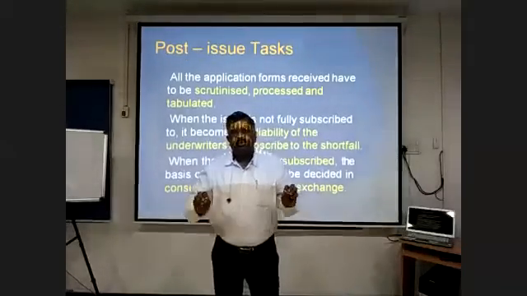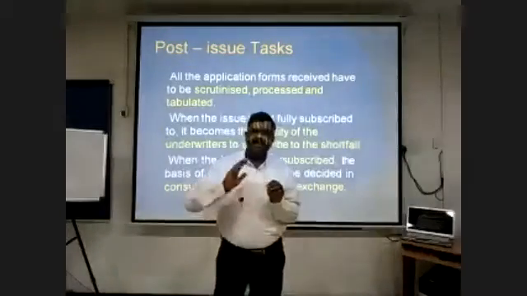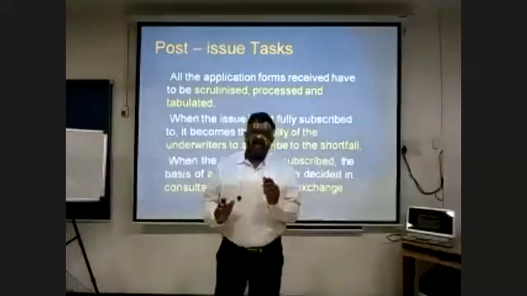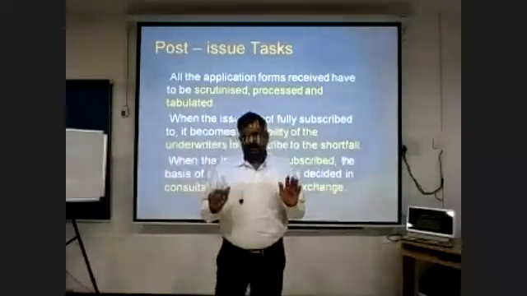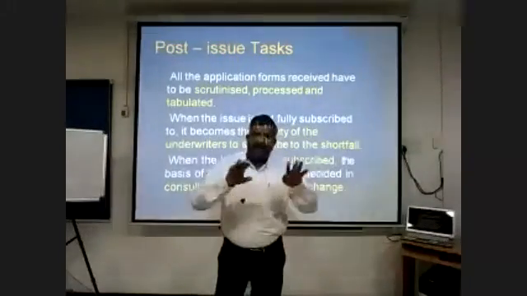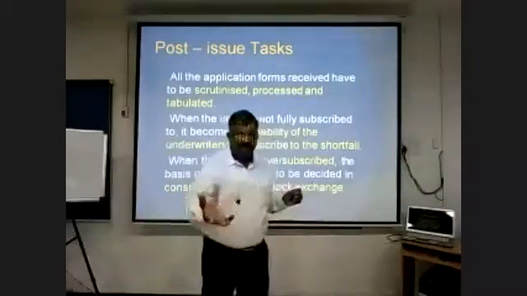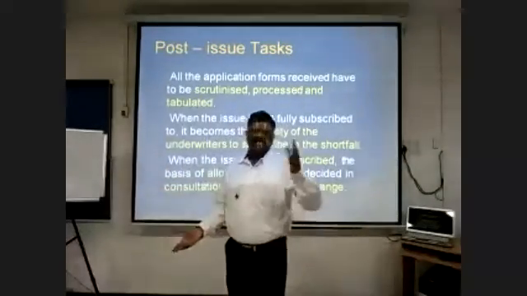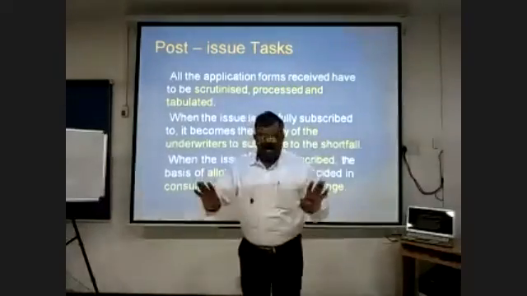From here our portion starts today, the buying and selling of securities. For example, once the IPO process is completed and all the applicants have been allotted shares as per their application, somebody has been allotted 100, somebody 500, somebody 1 lakh, somebody 10 lakh.